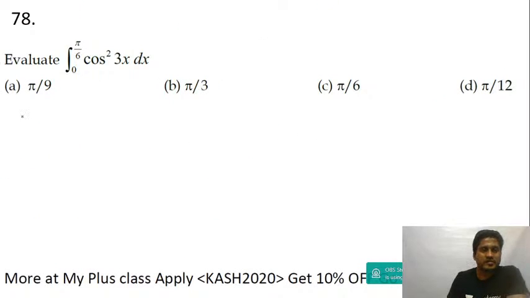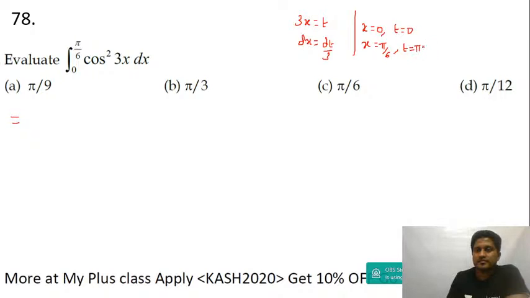Okay, now listen. You put 3x is equal to t, and then dx is equal to dt upon 3. Even the limit will change. When x is equal to 0, t will be equal to 0. When x is equal to pi by 6, t will be equal to pi by 2. So what's the limit, guys? 0 to pi by 2. Am I right? 0 to pi by 2, this is cos square t.